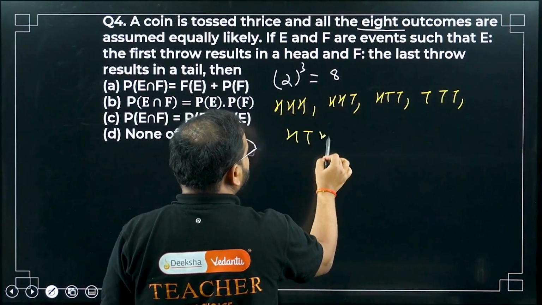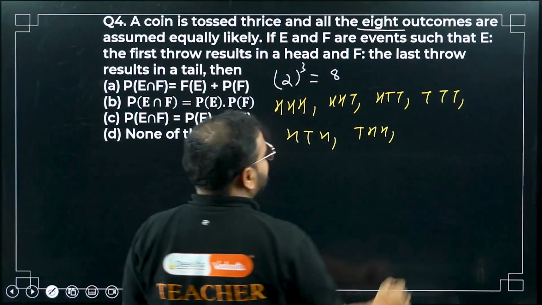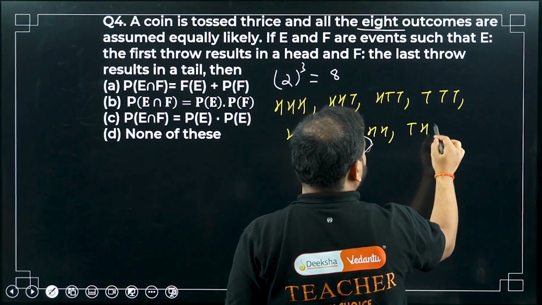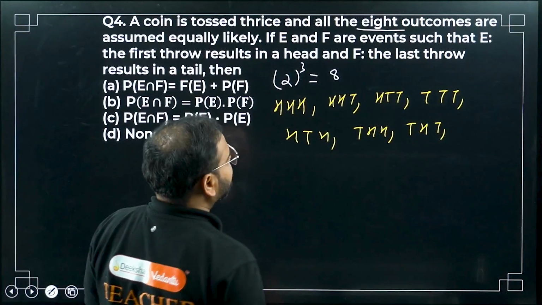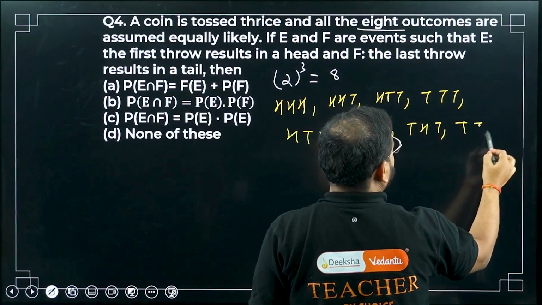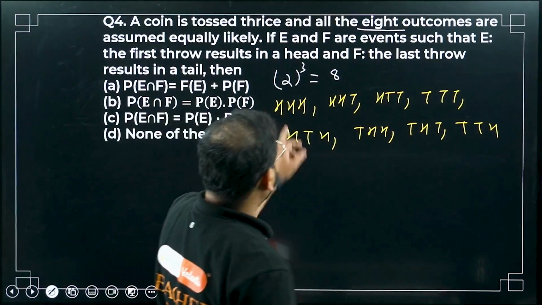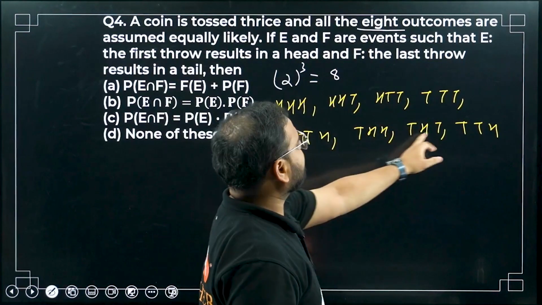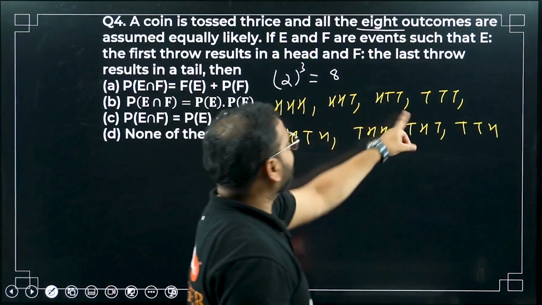H, T. And HHT is done, and TTH. Do I have all of them? Please check. 1, 2, 3, 4, 5, 6, 7, 8. Yes, I have all of them.